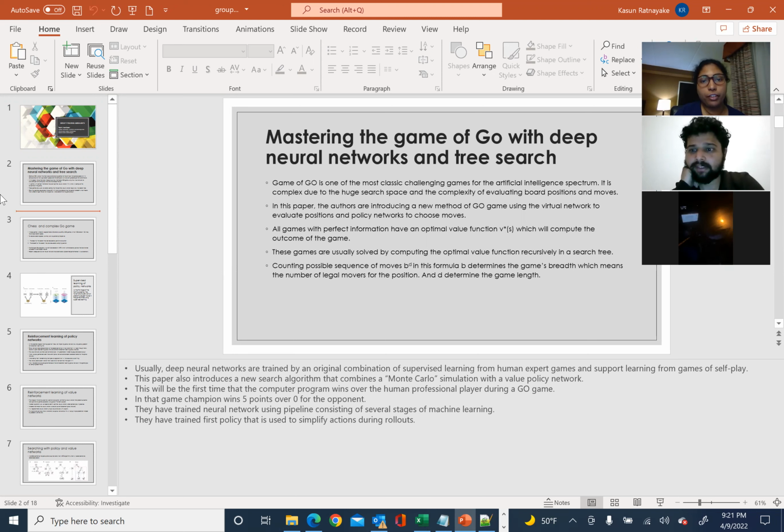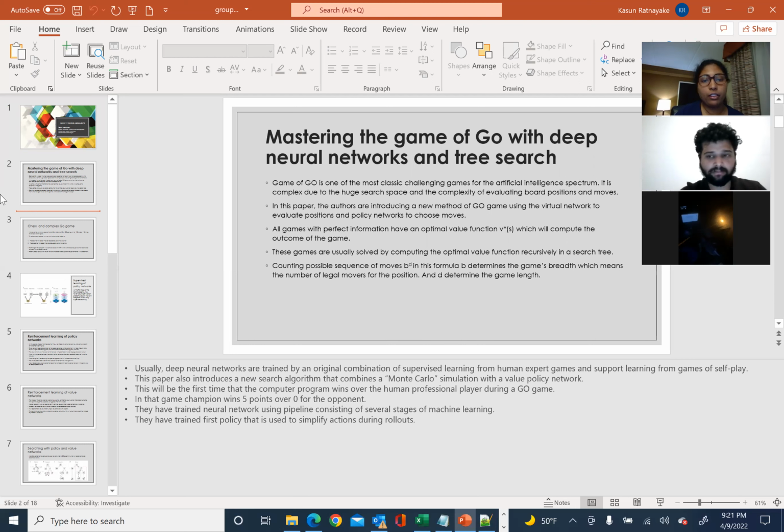All games with perfect information have an optimal value function. We can refer to it as v star, which computes the outcome of the game. These games are usually solved by computing the optimal value function recursively in a search tree, counting the possible sequences of moves, which we can denote as b to the power d in the formula. b usually determines the game's breadth, which means the number of legal moves we can take for a position, and d denotes the game length.